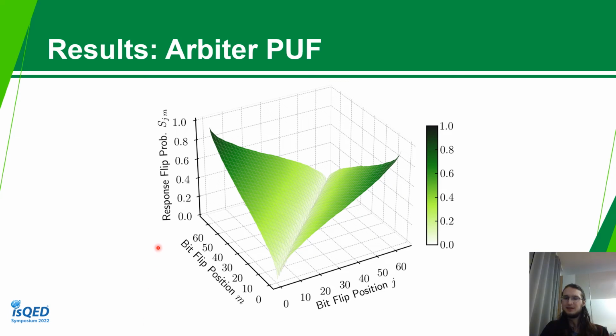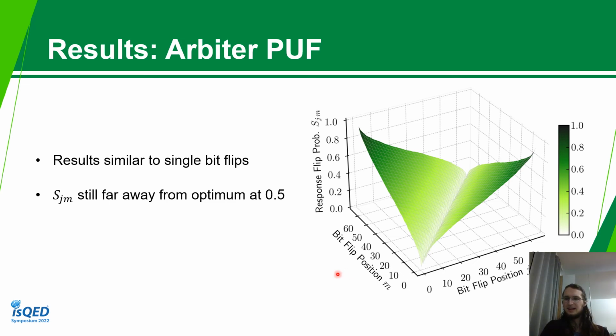This is the result for an arbiter PUF again. On the x-axis we have the bit flip position j. On the y-axis we have the position m, so we have 2 bit flip positions now. And on the z-axis we have the response flip probability. We can see that this graph is symmetric around the axis where m and j are the same. The values are always 0 here for m equals j, because flipping the same bit in a challenge twice will result in the same challenge again.